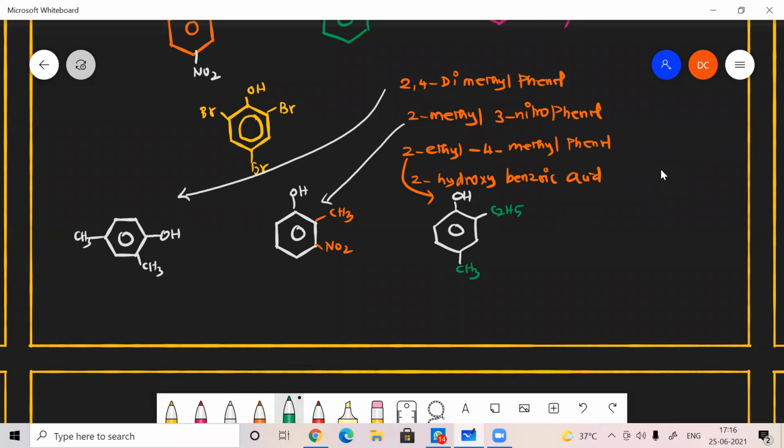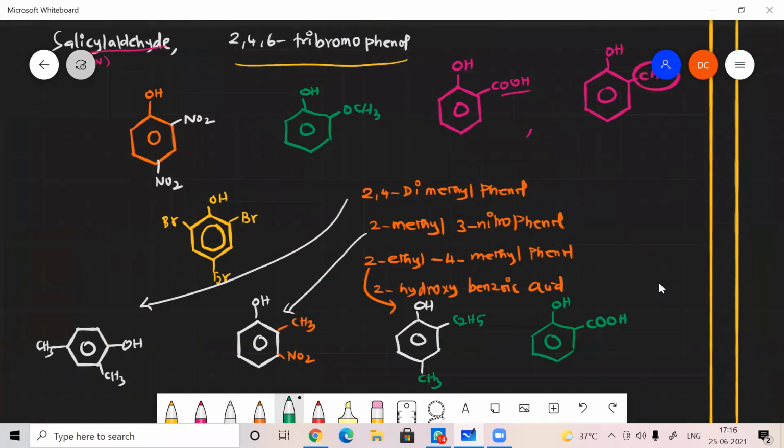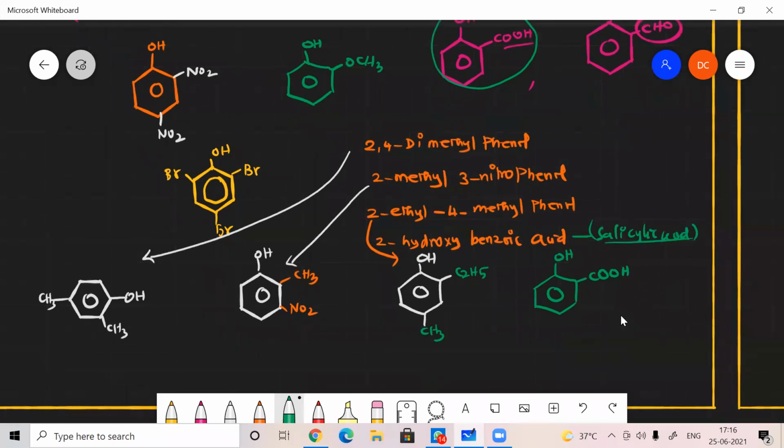What about the next one? 2-hydroxybenzoic acid. First of all, we have to write the benzoic acid. It is a derivative of phenol, but actually the main compound is the carboxylic acid. What is the name of salicylic acid? Salicylic acid is the common nomenclature; the IUPAC nomenclature is 2-hydroxybenzoic acid. We can copy it down.